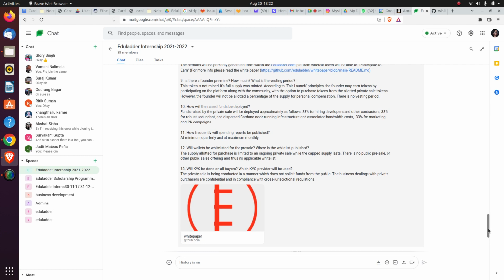The 12th question: will wallets be whitelisted for the pre-sale? Where are the wallets published? There is no public sale. It's all private sale. The 13th question is about KYC. Are we collecting KYC? Since it's all private pre-sale, we don't need KYC. So this is all about the Eduladder token.